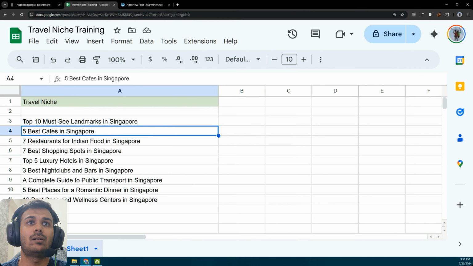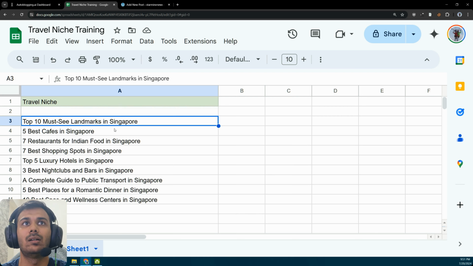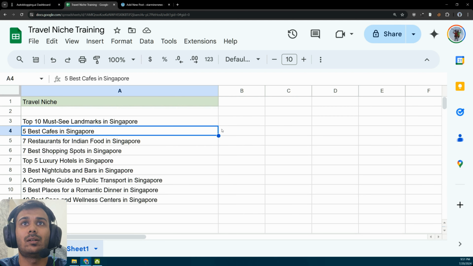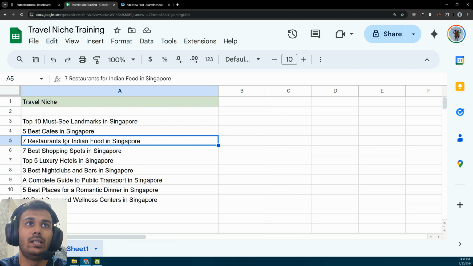So as you can see, I have figured out 9 titles here. These are all different in a way. For example, this is top 10 must-see landmarks in Singapore, which is kind of an evergreen keyword because some landmarks don't change, right? For example, Marina Bay Sands. And 5 best cafes in Singapore. Now this one requires factual content. Again, for Indian food, like 7 restaurants for Indian food in Singapore. I believe this one also requires some factual content because we need 7 names that are there.